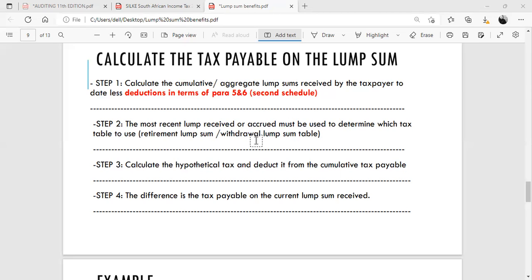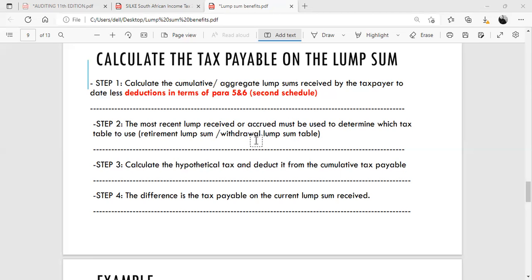Step three, you will calculate the hypothetical tax and deduct it from the cumulative tax payable. So the hypothetical tax is basically the tax on the previous lump sums received by the taxpayer. So if the previous lump sum received was a withdrawal, then you will calculate the withdrawal lump sum received previously by the taxpayer using the withdrawal lump sum table.